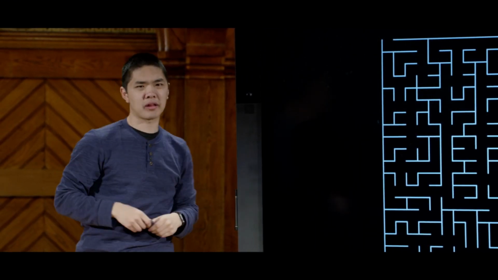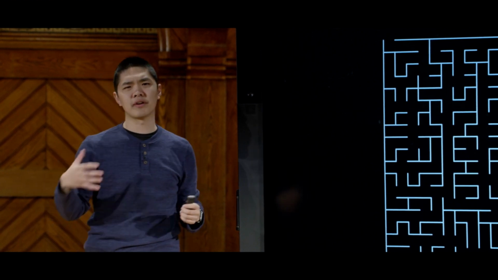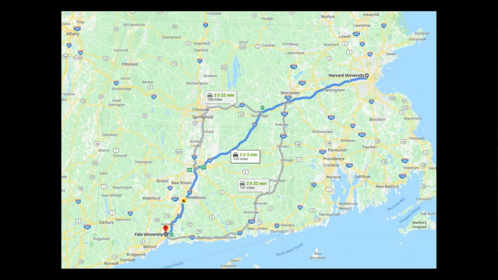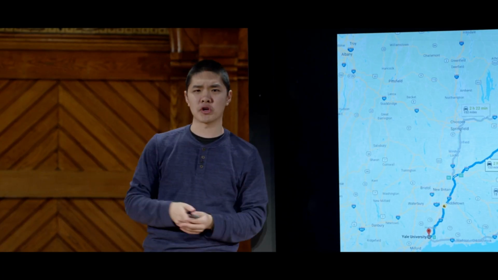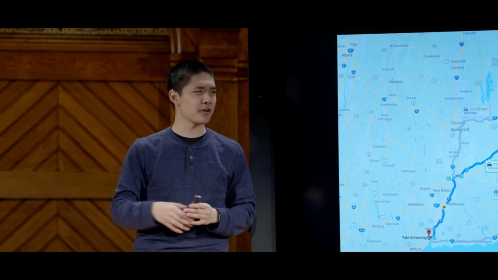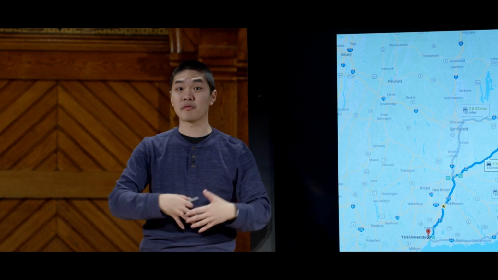And while this is a little bit abstract, anytime we talk about maze solving in this class, you can translate it to something a little more real world, something like driving directions. If you ever wonder how Google Maps is able to figure out what is the best way for you to get from point A to point B and what turns to make at what time depending on traffic, for example, it's often some sort of search algorithm.